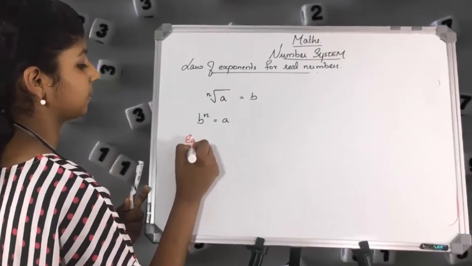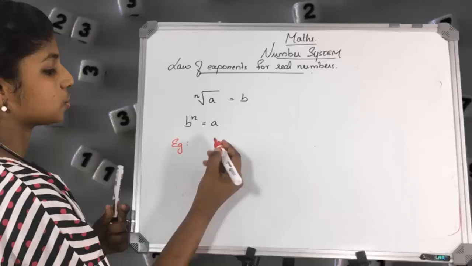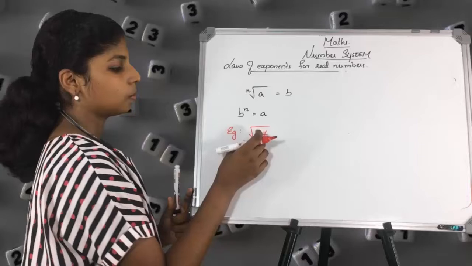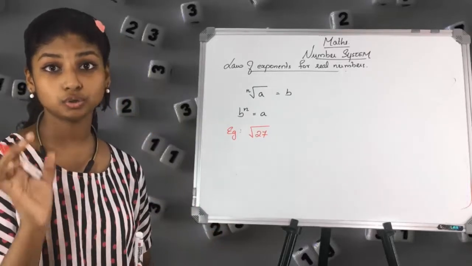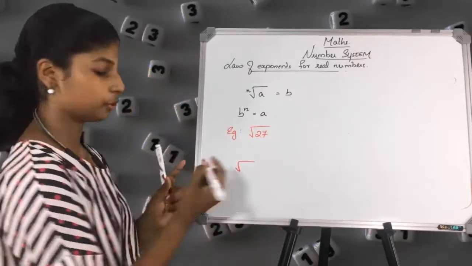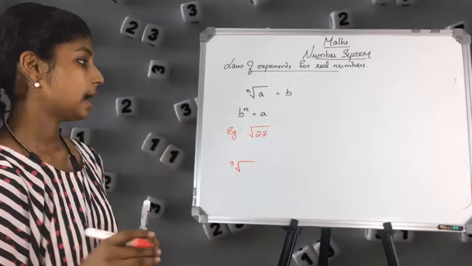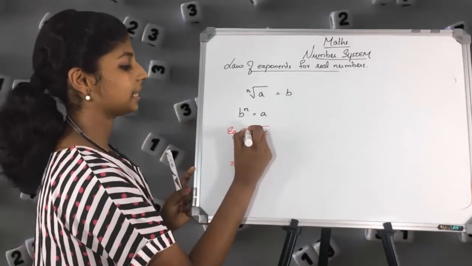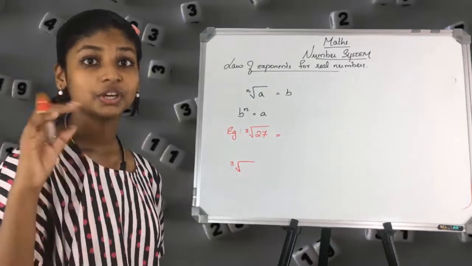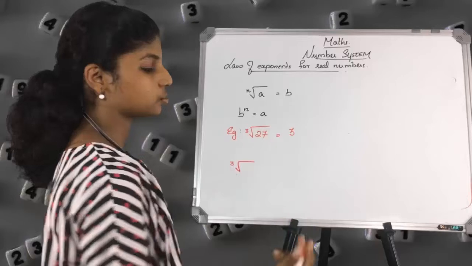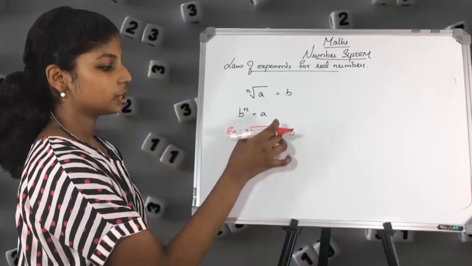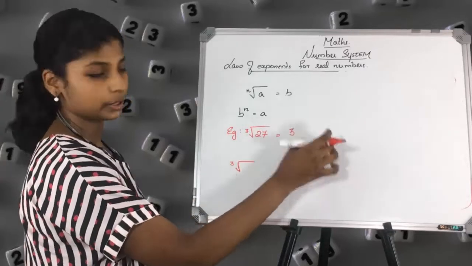Okay. Now let's take A as 27, and what does this mean? This means root 27. When we write this simply, it is the root, and when we put a 3 here, it is known as the cube root. Here, let's take n as 3. Cube root of 27 is equal to 3. So, nth root of A is equal to B.